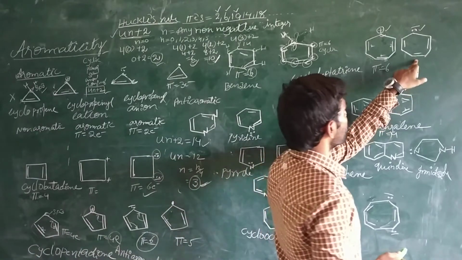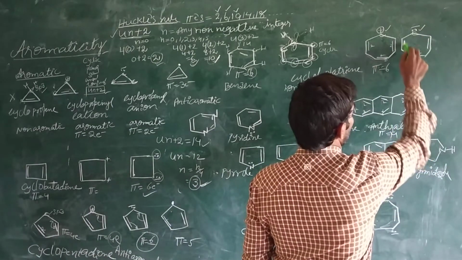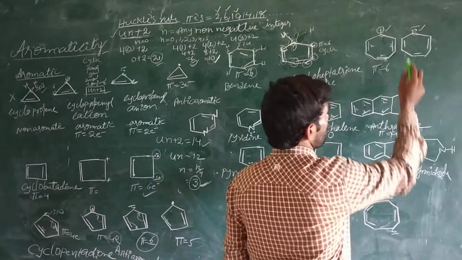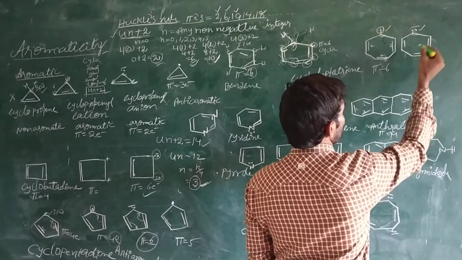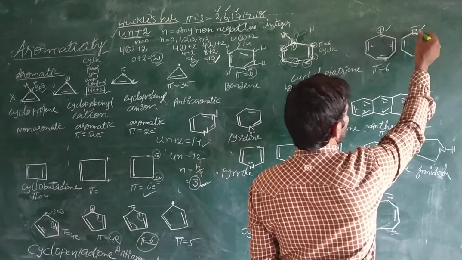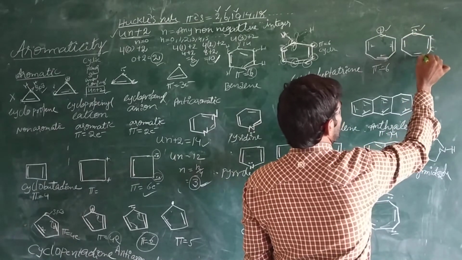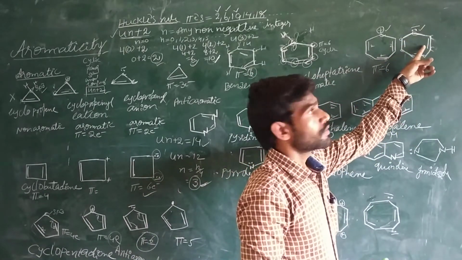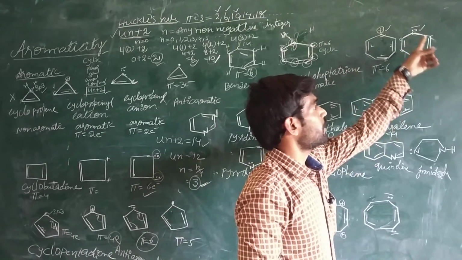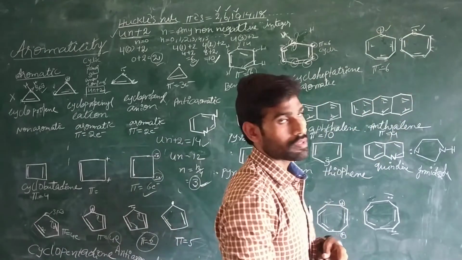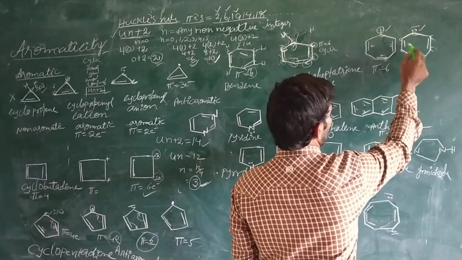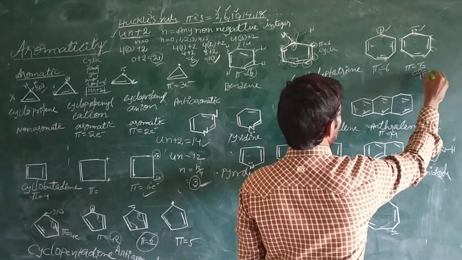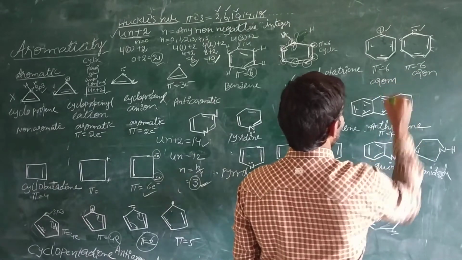Now this one is also sp2. All the carbon atoms are sp2 carbon atoms. All the carbons of cycloheptatriene are in sp2 hybridization, and it is a cyclical structure, planar, and it is also satisfying Huckel's 4n+2 rule because a total of 6 pi electrons are there. So it is also an aromatic compound.